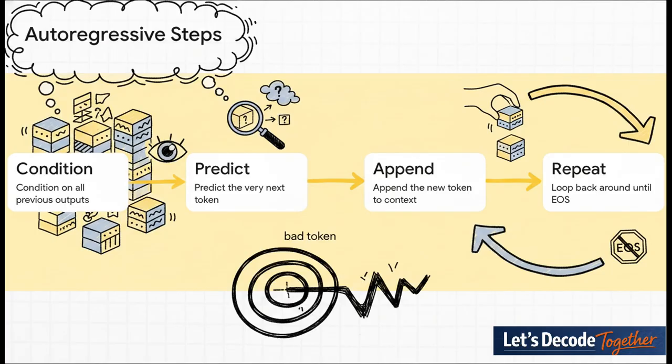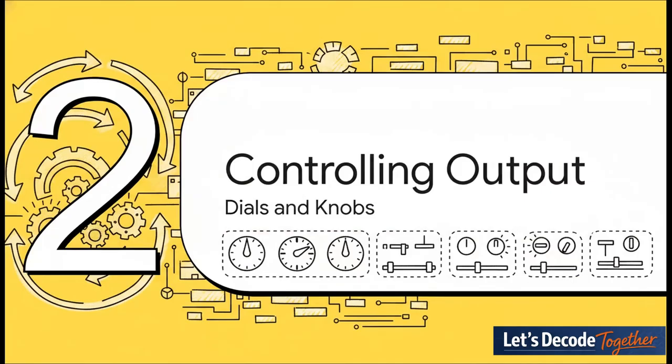The absolutely crucial takeaway here is that the model constantly feeds on its own previous outputs. Every single new word becomes part of the history for the next word. And well, this right here is exactly why small mistakes can compound over time. If it predicts a bad token in step 2, that bad token becomes part of the permanent context for step 1 on the very next loop around. Because this engine is constantly feeding on its own output in this relentless loop, human operators need tools to control it. Otherwise, things get messy.